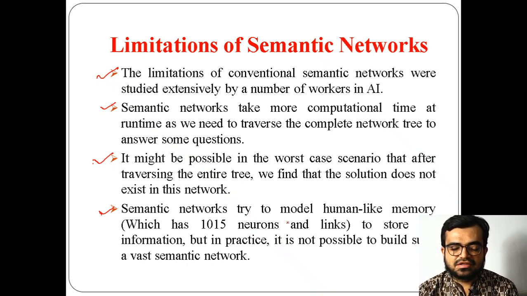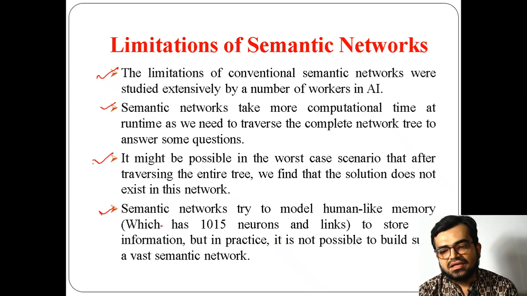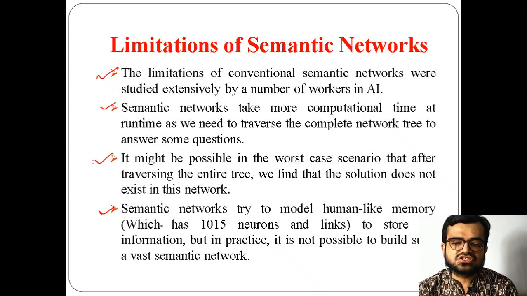So human-like memory means we have neurons and links to store the information, but in practice that's not possible, because how many neurons and how many links would such semantic networks need? So it is very complex. For example, to search for a particular thing, if it is in the last case, then it has to search the complete nodes without having any idea.